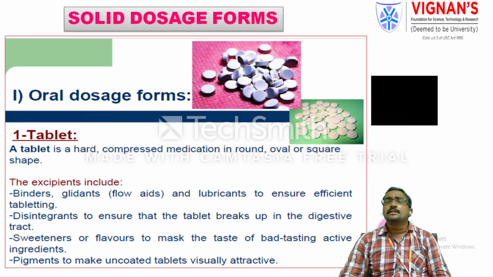The excipients mainly involved in tablet formulation are binders, glidants, lubricants, disintegrating agents, diluents, masking agents and granulating agents. Disintegrating agents ensure that the tablet breaks down into individual entities in the digestive tract. We also add organoleptic agents like colors, flavors and sweeteners, mainly to mask the taste and fragrance.